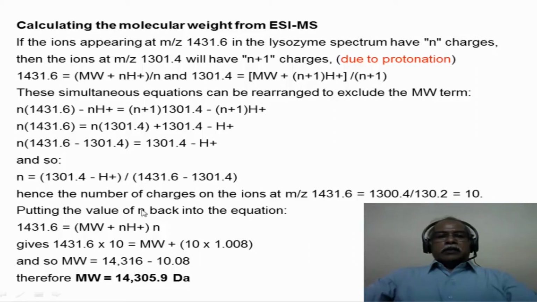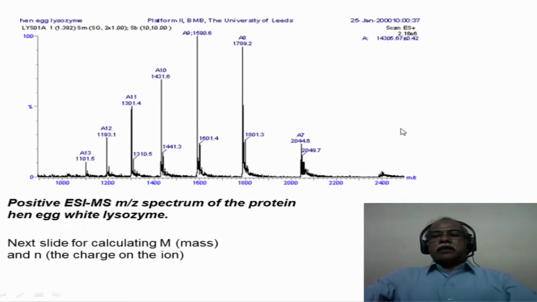Putting the value back into this equation here, 1431.6 is equal to the molecular weight plus 10 protons, divided by 10. Taking that expression and solving for the molecular weight, one gets a molecular weight of 14,305. 14,305 is the expected molecular weight of this particular compound.